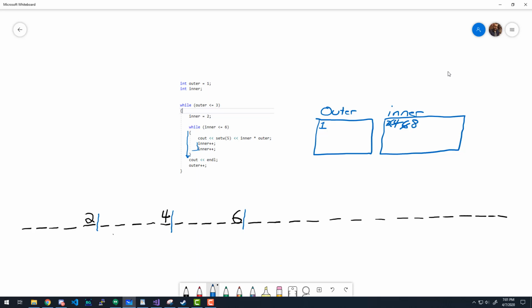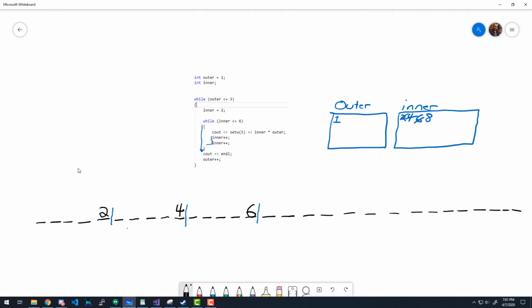Okay, and then we cout an endl. So when we cout the endl, we know that, just write my lines again.